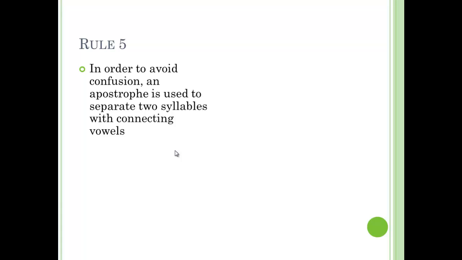规则五, Rule number 5. In order to avoid confusion, an apostrophe is used to separate 2 syllables with connecting vowels. For example, 女儿, as we can see here, R has no initial. So in order to avoid confusion, we put here an apostrophe to separate the 2 words. 女儿 means daughter. Again, this is 西安 here. It indicates it's 2 words. Otherwise, without it, we could have mistaken it as 西安, 西安, 西安. Xi'an is actually a city in China. It's where the terracotta warriors are.